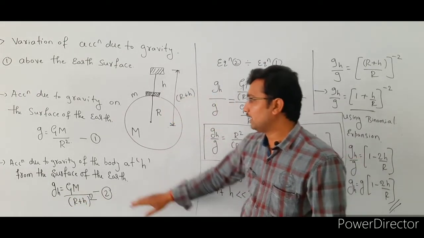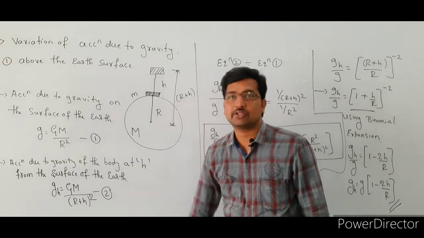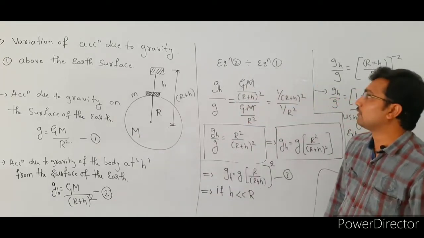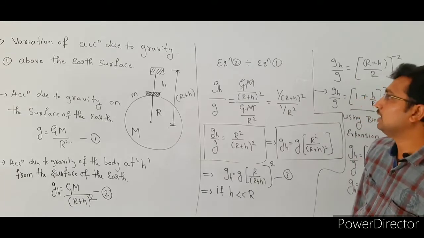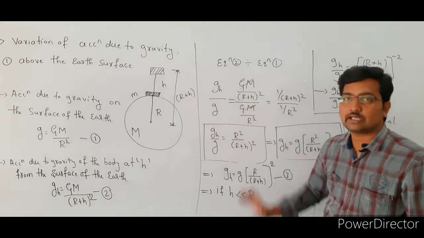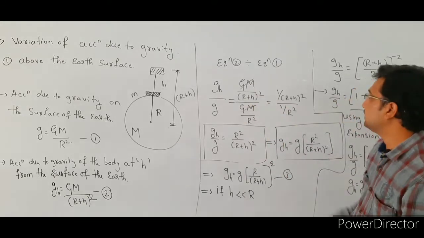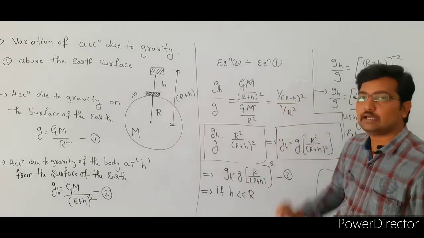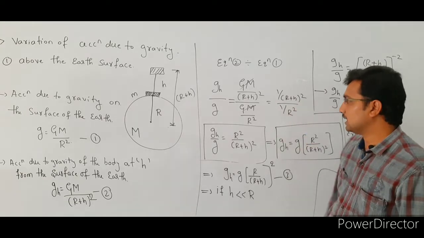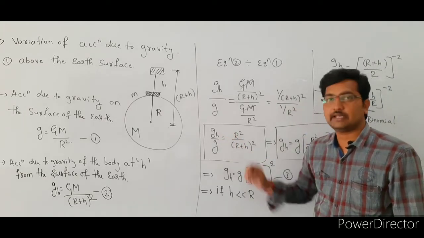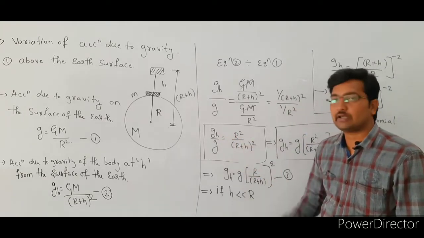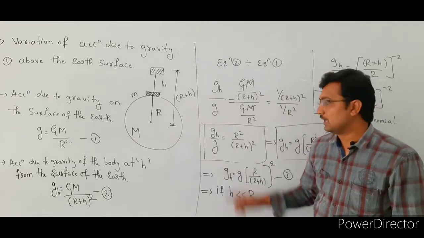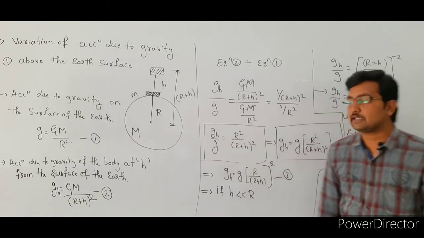After that, we are dividing equation number 2 by equation number 1. In this case, GM cancels from both. What are the remaining terms here? That is 1 divided by (R plus h) whole square, divided by 1 by R square. Simplifying this, we get g suffix h by g is equal to R square divided by (R plus h) whole square.